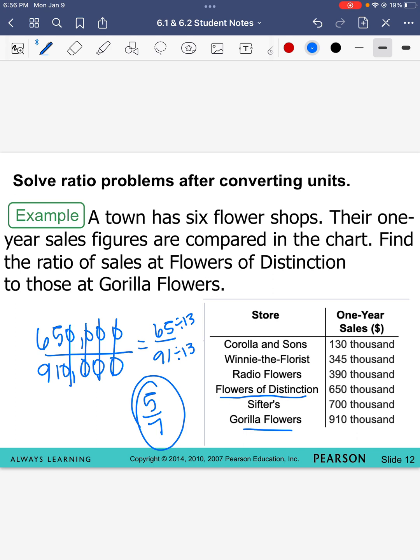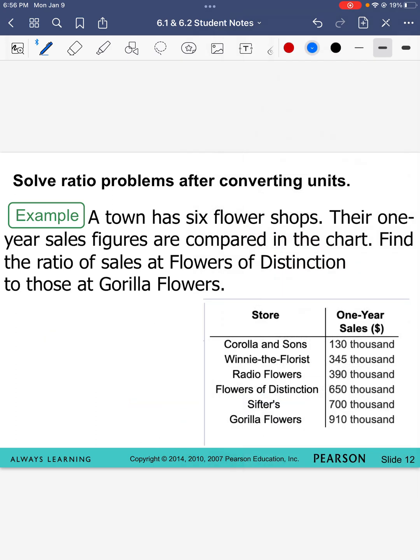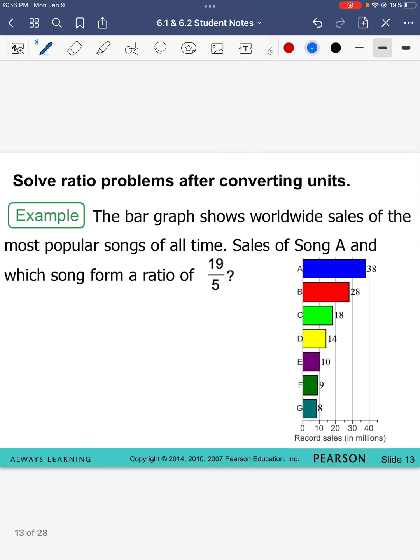Again, pause it if you need to. I'm going to clear it and move on. All right, last one in 6.1. It says the bar graph shows worldwide sales of the most popular songs of all time. Sales of song A and another song form a ratio of 19/5. So I'm kind of going to have to work backwards on this. If you want a challenge, pause it and try it yourself. If not, we can work it together if you're really confused.